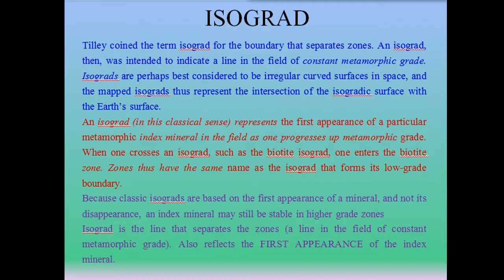Because classic isograds are based on the first appearance of a mineral and not its disappearance, an index mineral may still be stable in the higher grade zones. We can define an isograd as the line which separates the zones, a line in the field of constant metamorphic grade. It also reflects the first appearance of the index mineral.